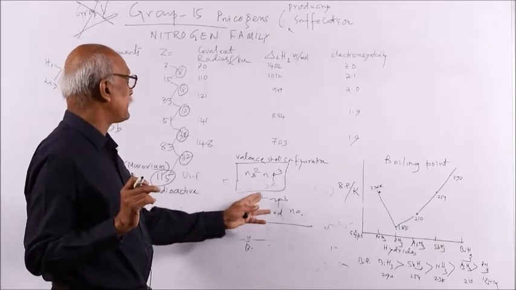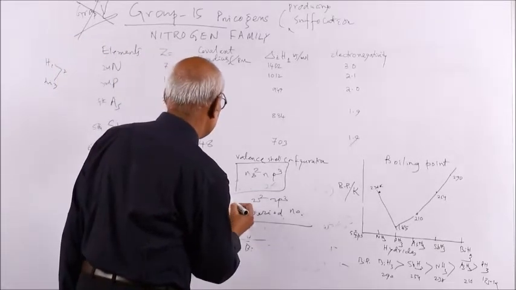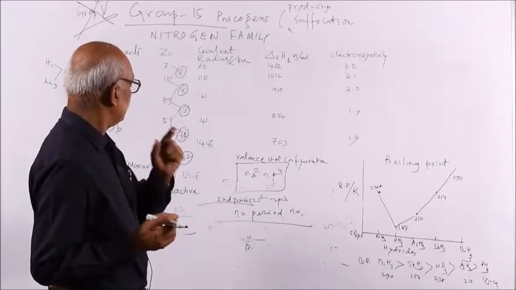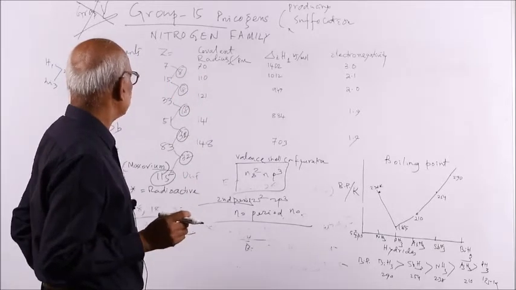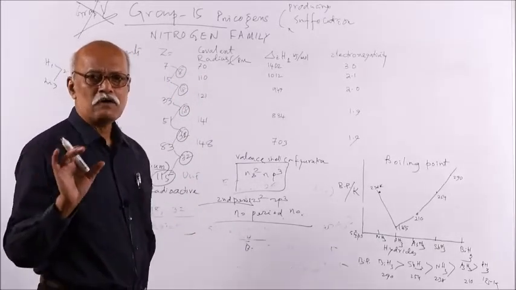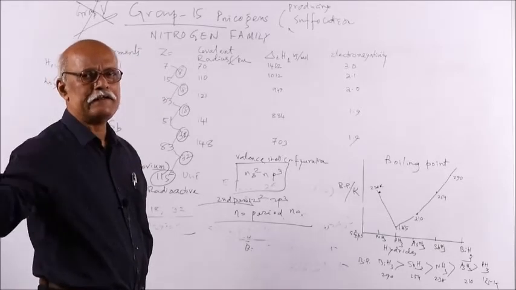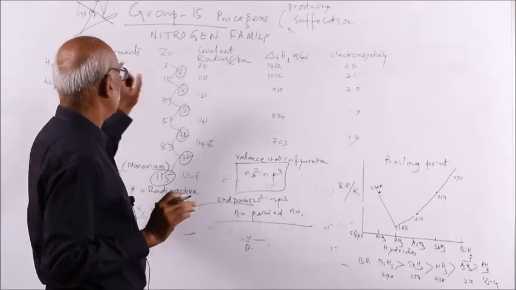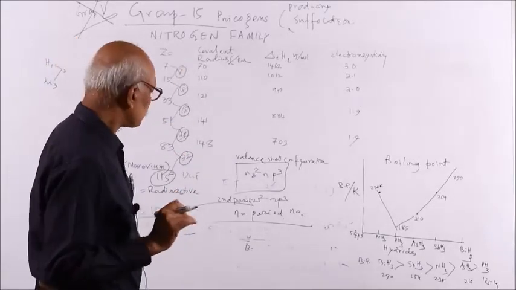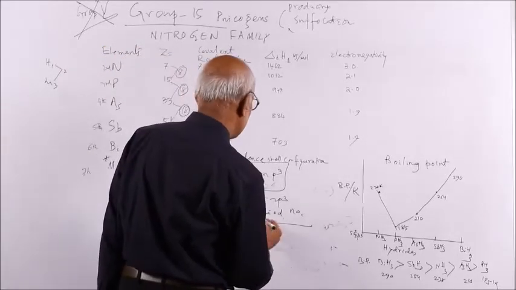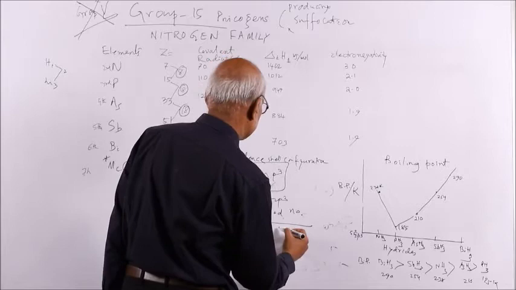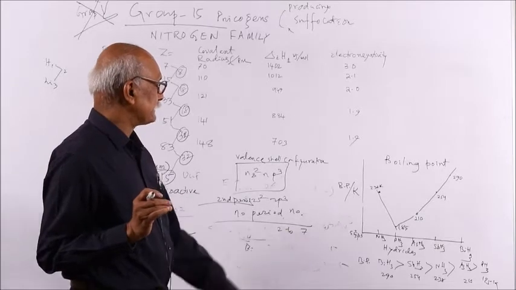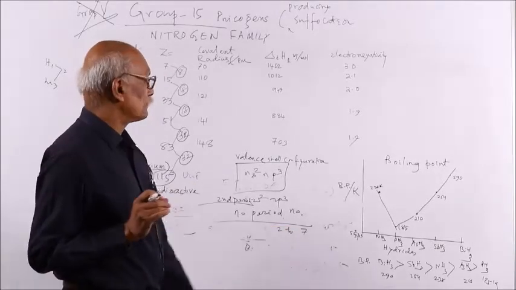So if it is 2s2, 2p3, that must be present in the second period. The first period only has hydrogen and helium, two elements. So all these p block and s block elements start from the second period. So this is the nth period, which means it runs from 2 to 7. The first element belongs to the second period and the last element, moscovium, belongs to the 7th period.